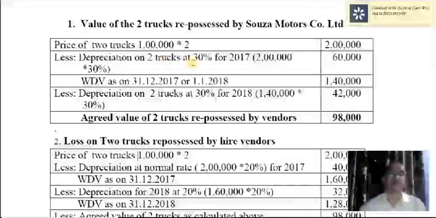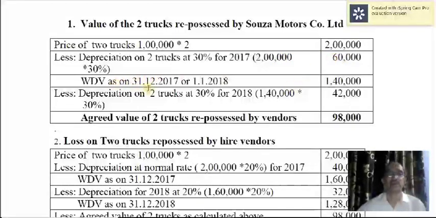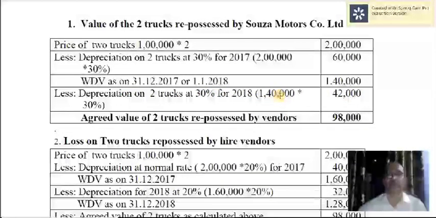Depreciation on 2 trucks: normal depreciation is 20%, but here it is being charged at 30% for revaluation, and therefore 30% on 2 lakh comes to 60,000. So written down value is 1,40,000. On 1,40,000, for the next year 2018 you charge depreciation at the rate of 30%, that comes to 42,000. Thus the agreed value of 2 trucks is 98,000.